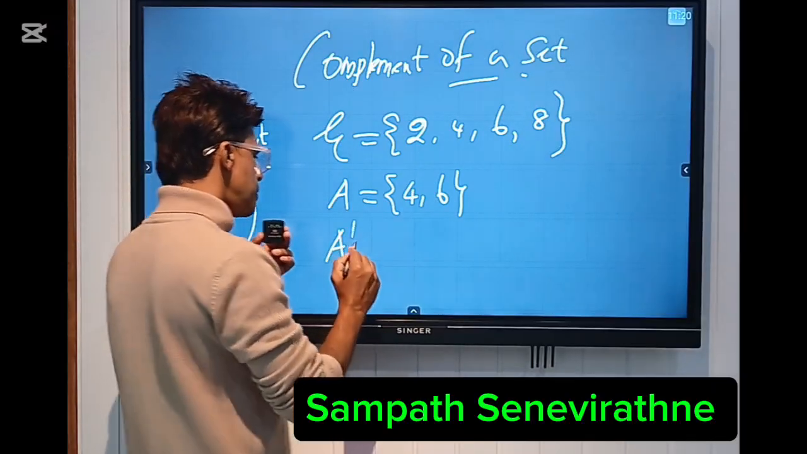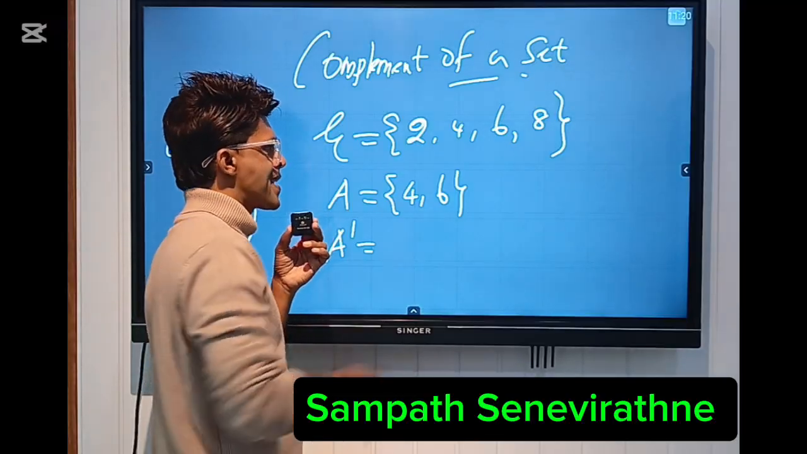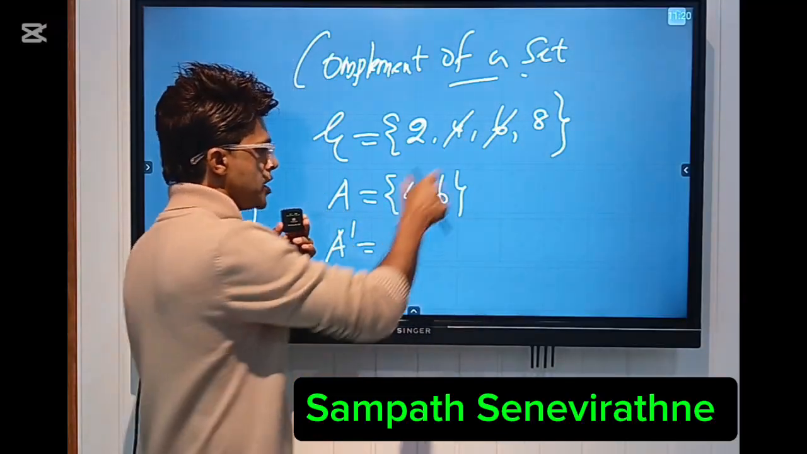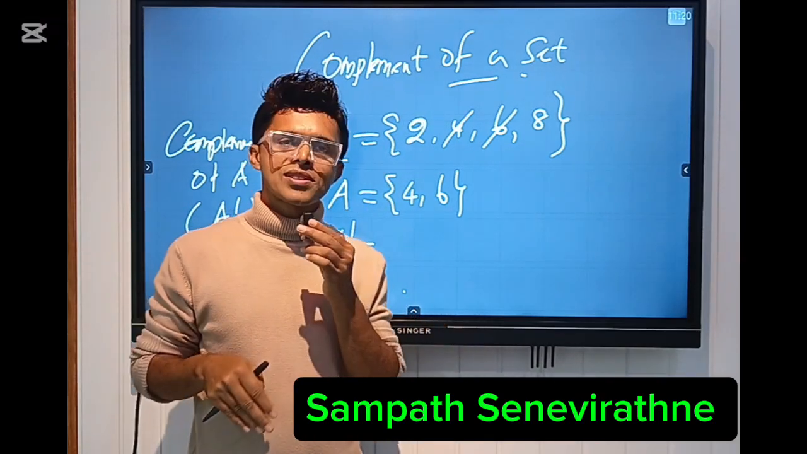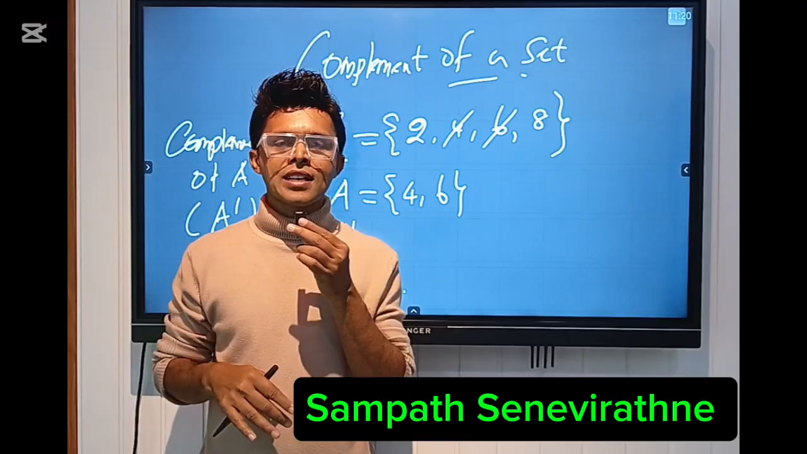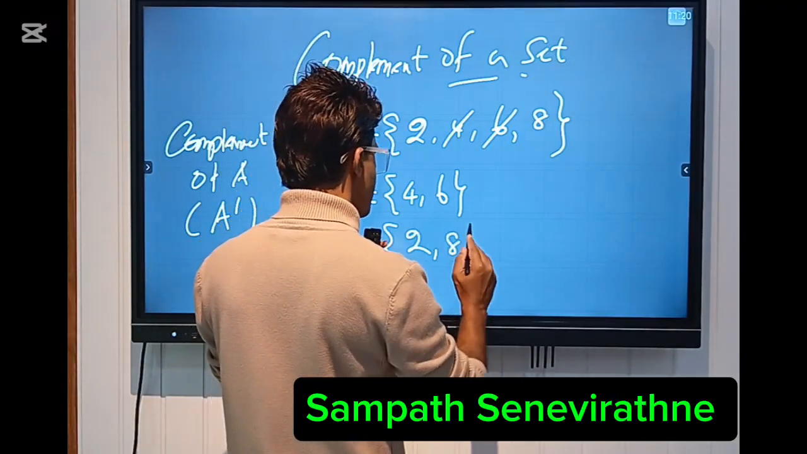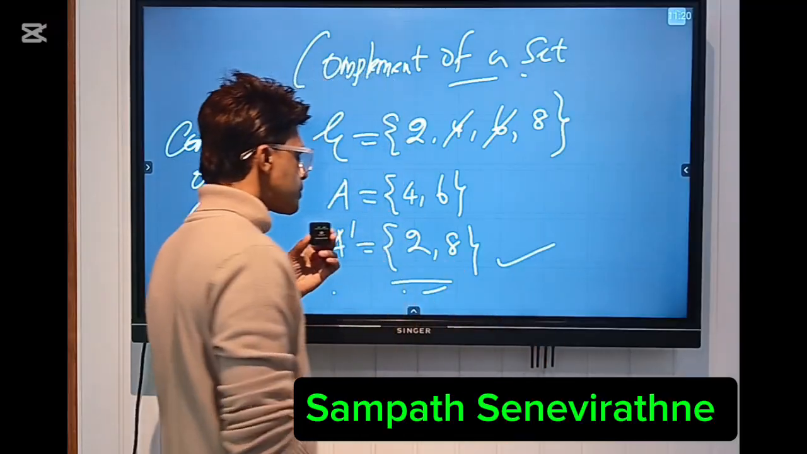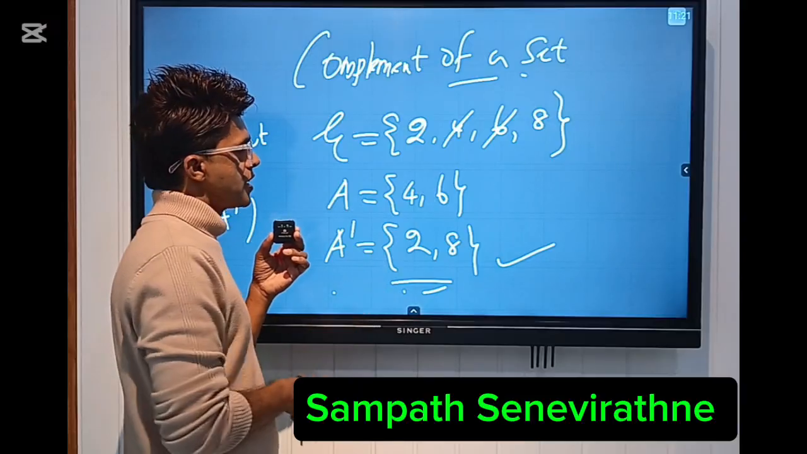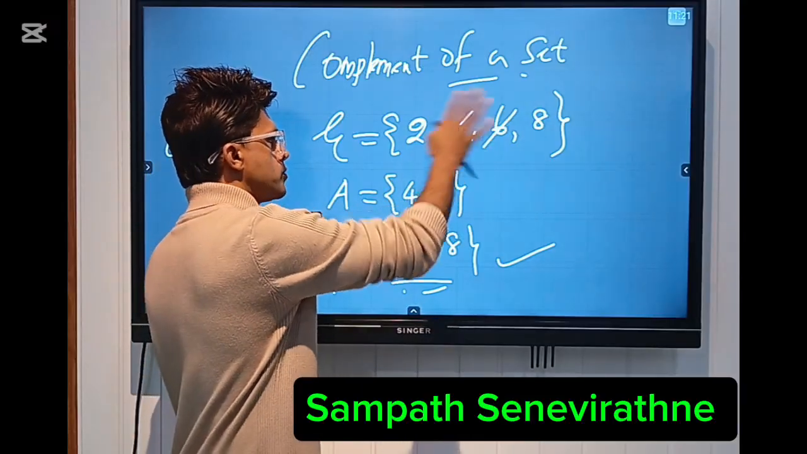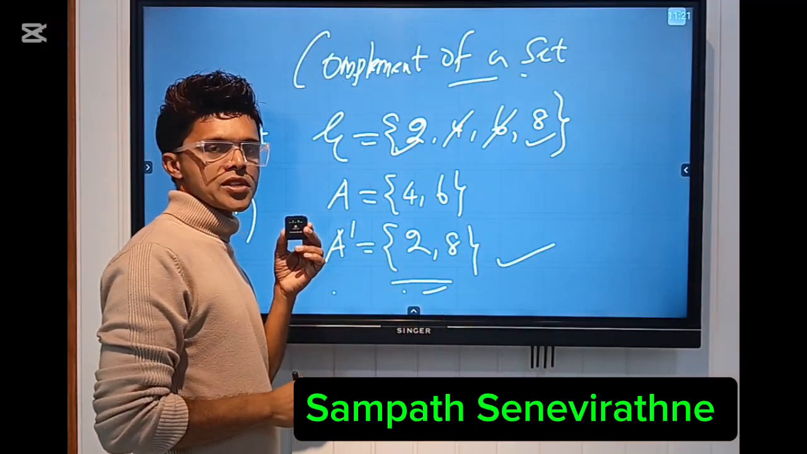Complement of A can be taken by removing the elements of the set A from the universal set. I mean, these two elements are removed. When you remove the elements 4 and 6 from the universal set, the remaining elements are taken as the complement of the set A. So the answer is 2 and 8 are taken as the complement of A, that is A dash. These two elements should be removed from the universal set, then the remaining elements are the complement of the set A.